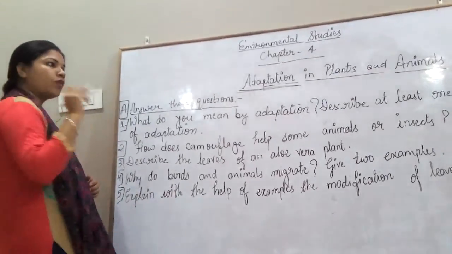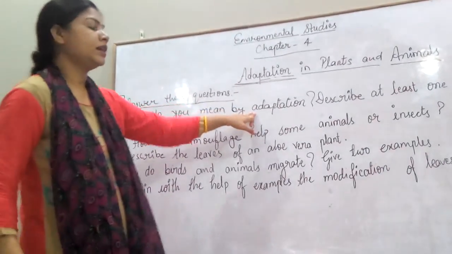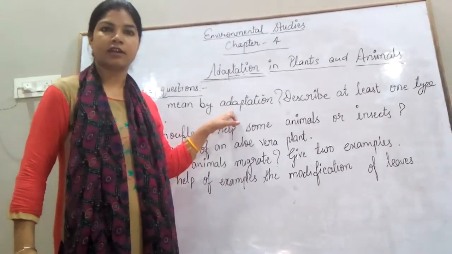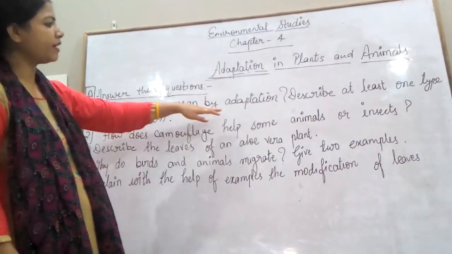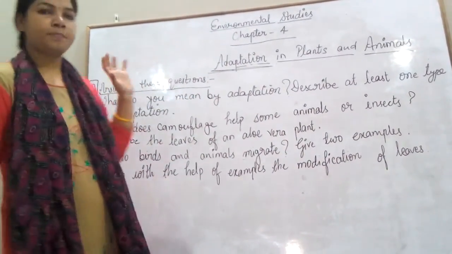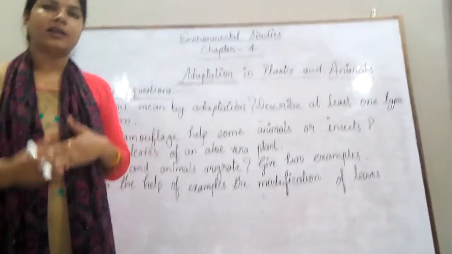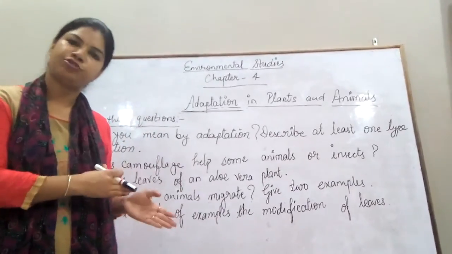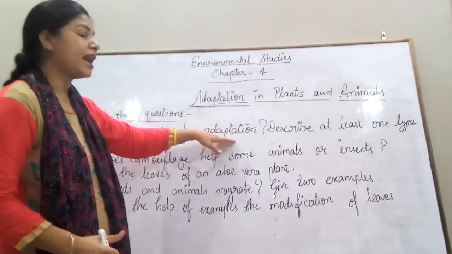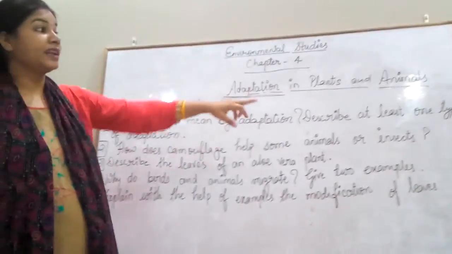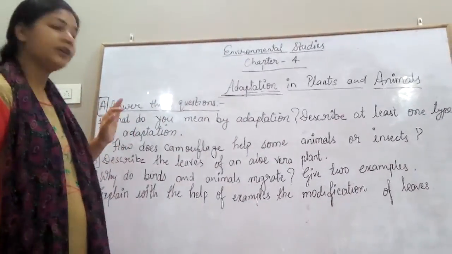That quality is called adaptation, or the features are called adaptations. I am revising again. The special features that allow any animal or plant to survive in odd situations are called adaptations. Describe at least one type of adaptation.